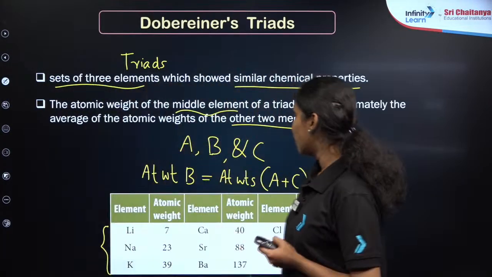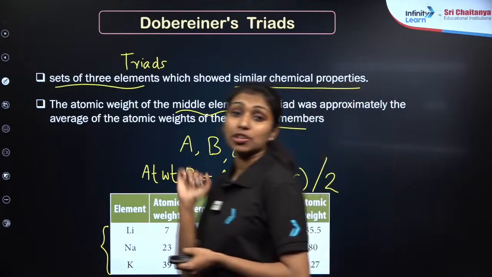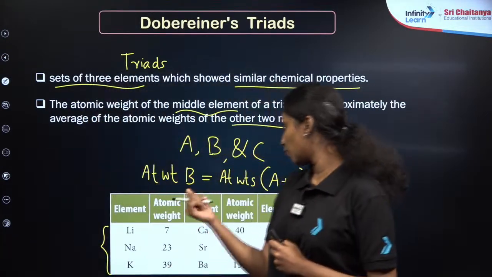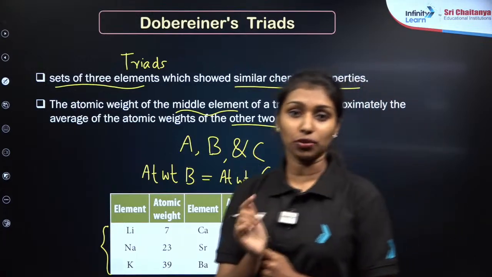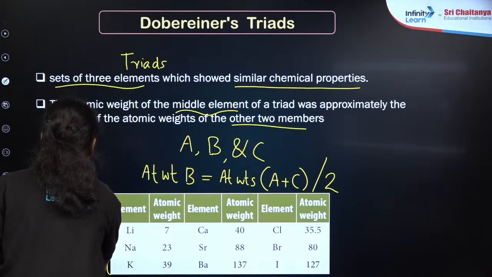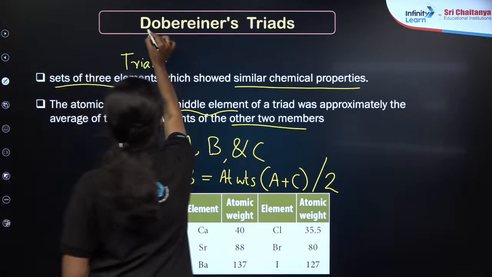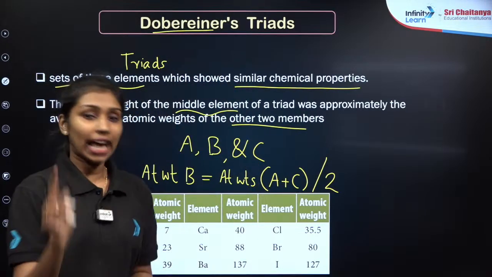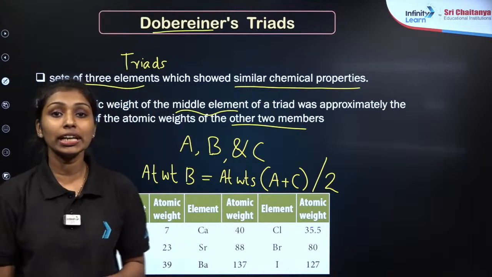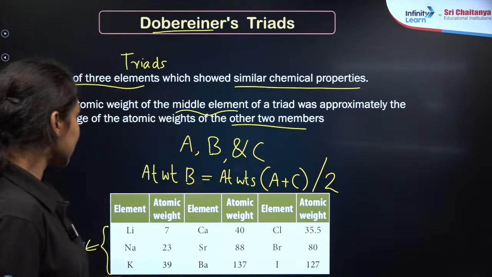As you can see, when calculating the atomic weight of sodium, we can conclude that the average atomic weight of lithium and potassium is similar to the atomic weight of sodium, which means these triads obey the law of Dobereiner. Similarly, you can calculate the second one also, calcium, strontium and barium. Similarly, chlorine, bromine and iodine. Clear?